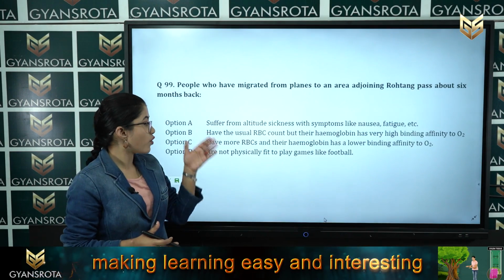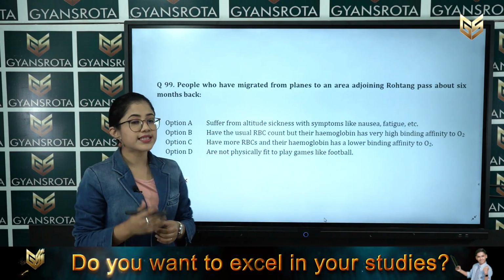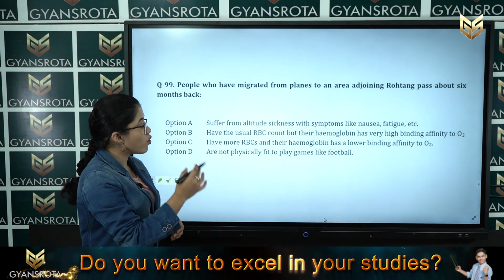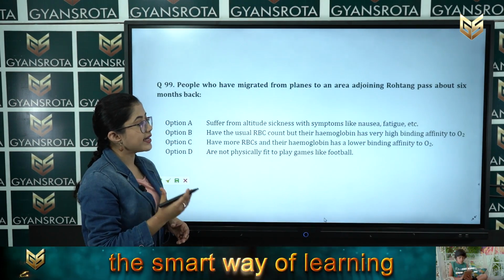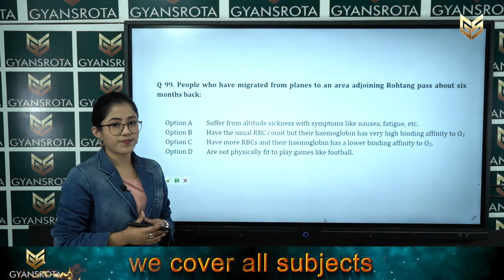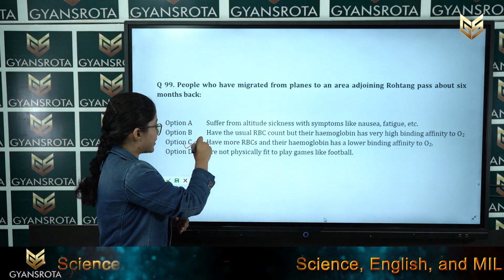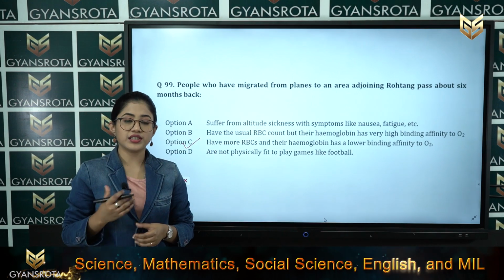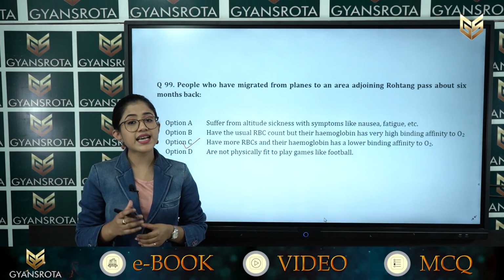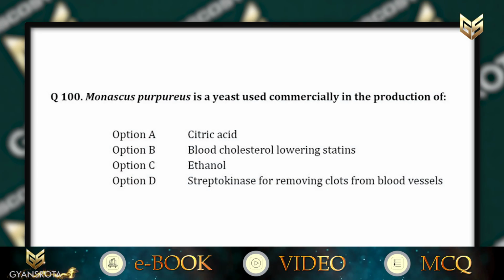So from these four options, option C, which states that they have more red blood cells and their hemoglobin has a lower binding affinity to oxygen, is the correct answer because they move towards higher altitudes. Now let's see the next question, that is question number 100.